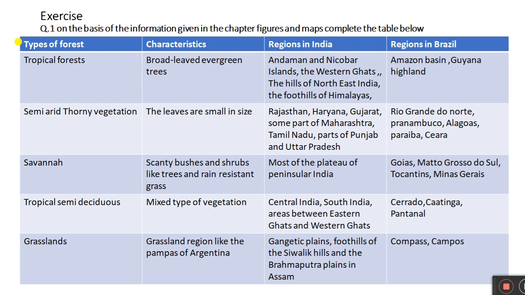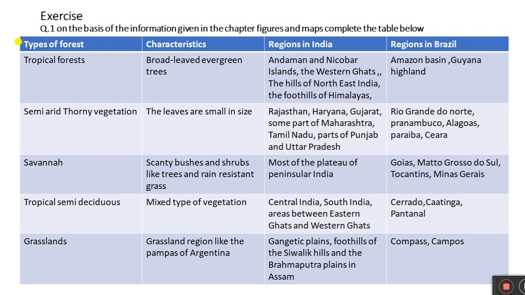Type of forest: tropical semi-deciduous. Characteristics: mixed type of vegetation. Regions in India: Central India, South India, areas between Eastern Ghats and Western Ghats. Regions in Brazil: Cerrado, Caatinga, Pantanal.